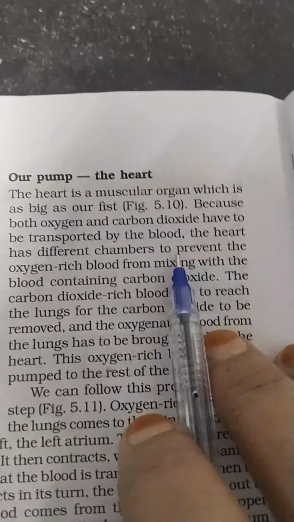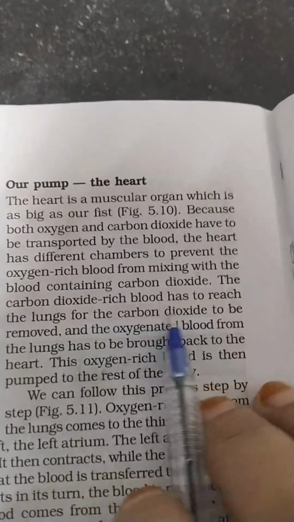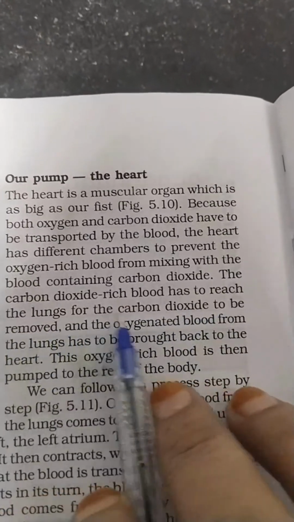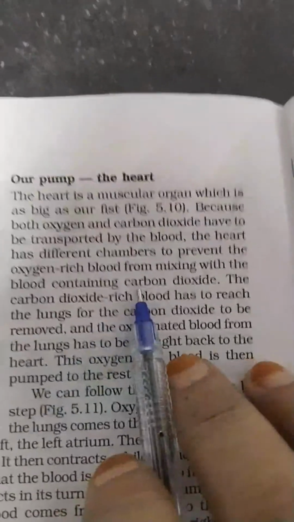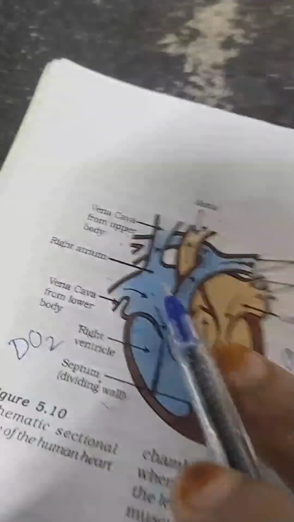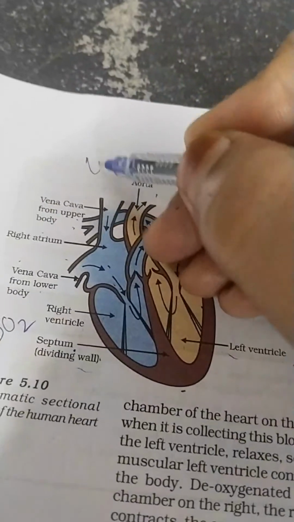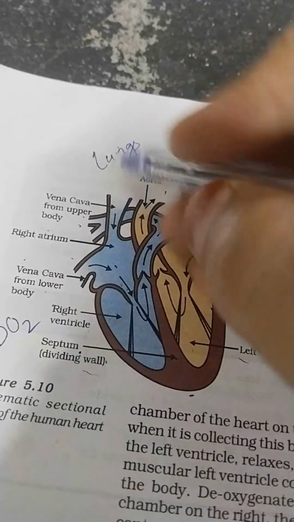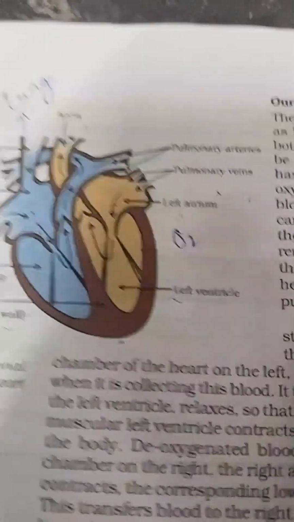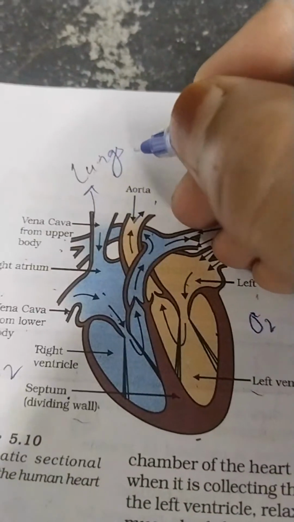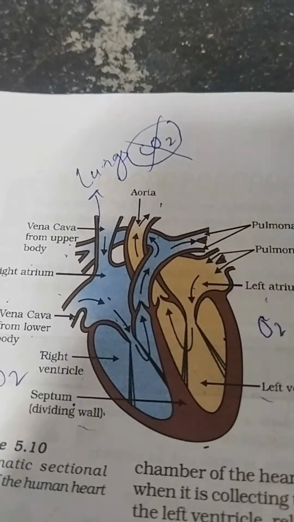The carbon dioxide rich blood has to reach the lungs for the carbon dioxide to be removed. The deoxygenated blood is moving to the lungs, and the carbon dioxide needs to be removed.